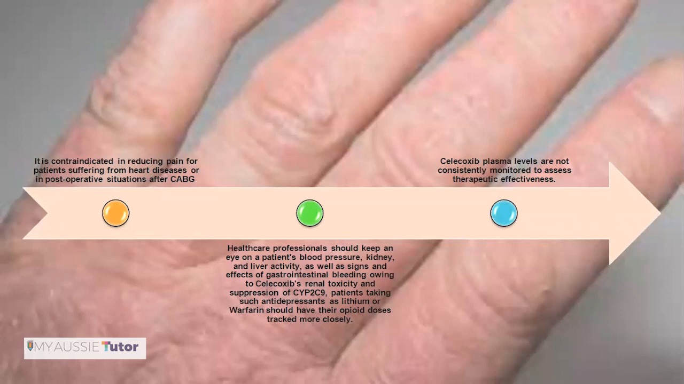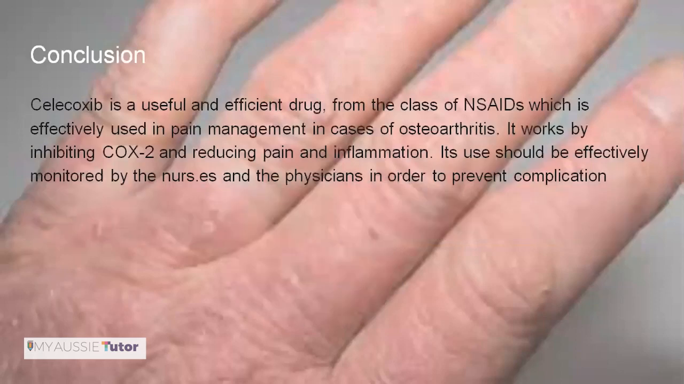Also, the patient's blood pressure, kidney, and liver activity are supposed to be looked at clearly and very efficiently while you are administering celecoxib, along with signs and symptoms of any GI bleeding, renal toxicity, etc. It should also not be given to patients taking lithium or warfarin, and their opioid doses should be tracked more closely. Plasma levels are not consistently monitored to assess therapeutic effectiveness.